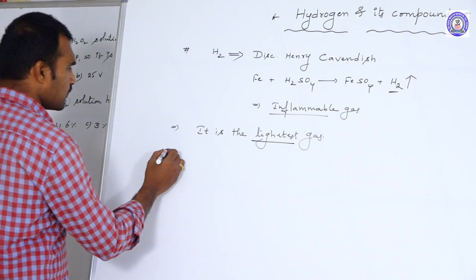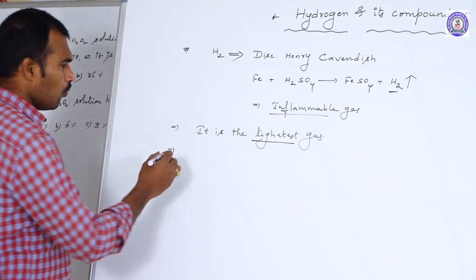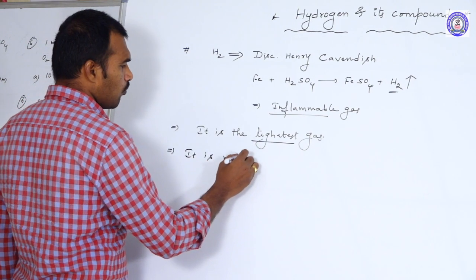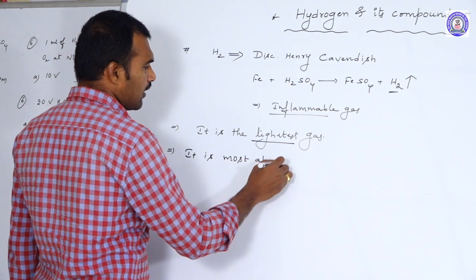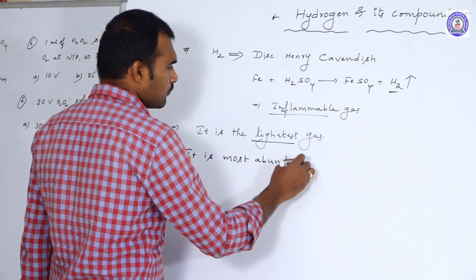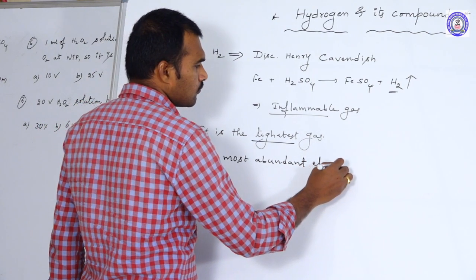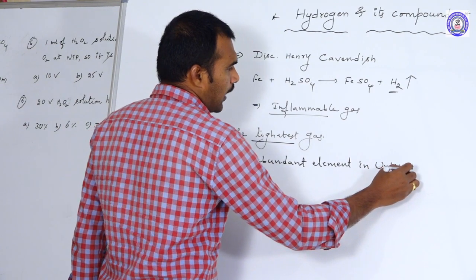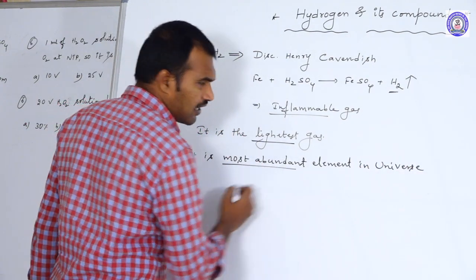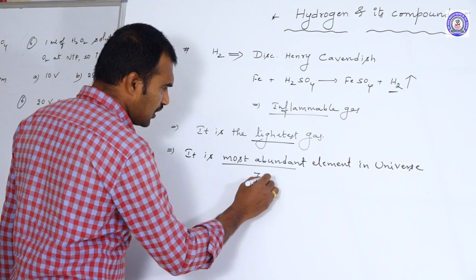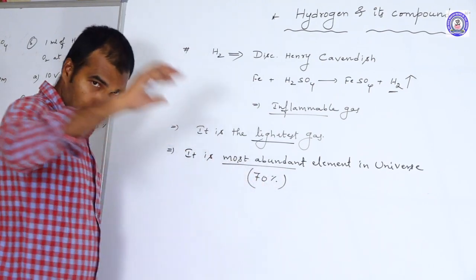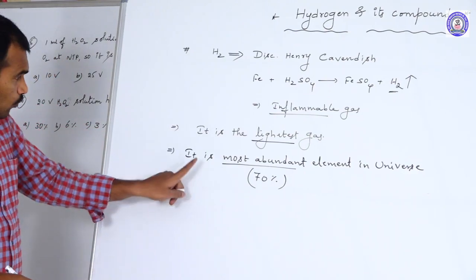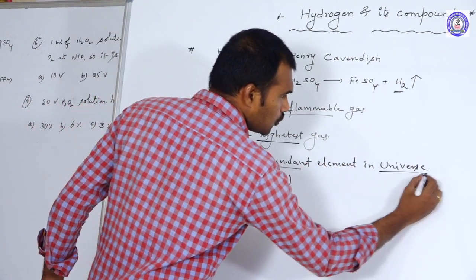And this is the most abundant element in the universe.